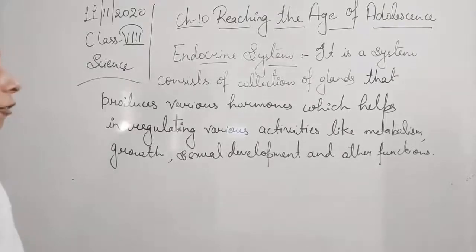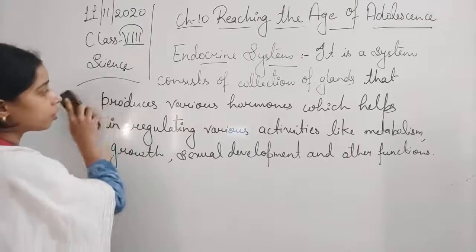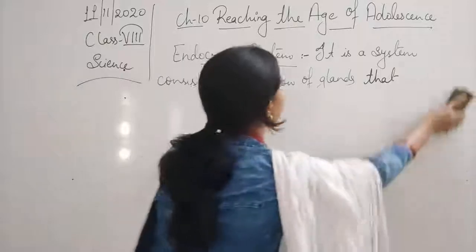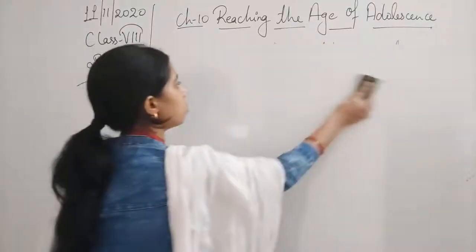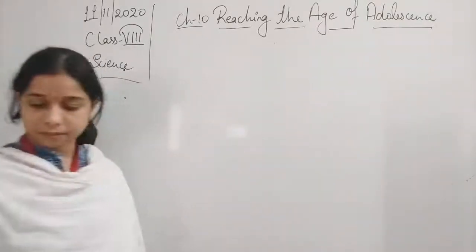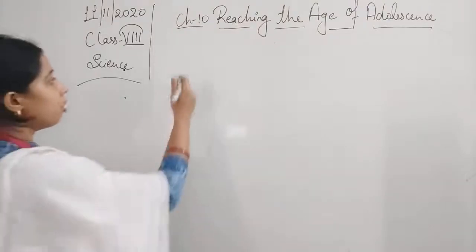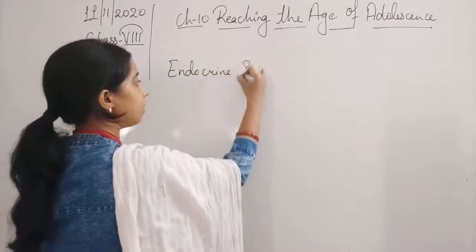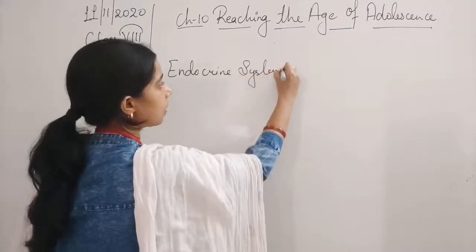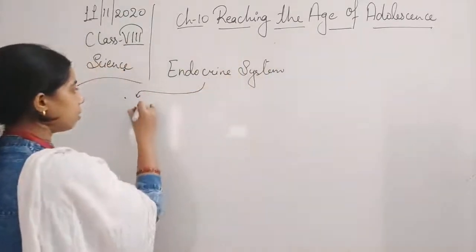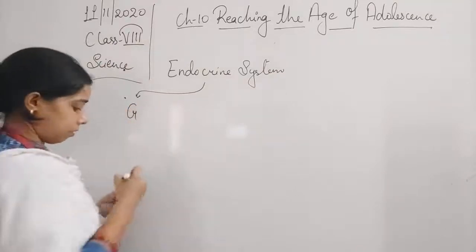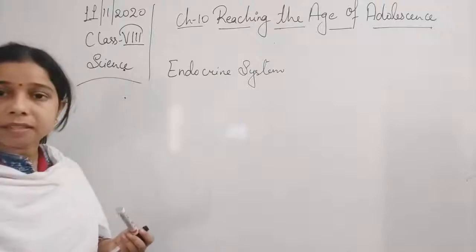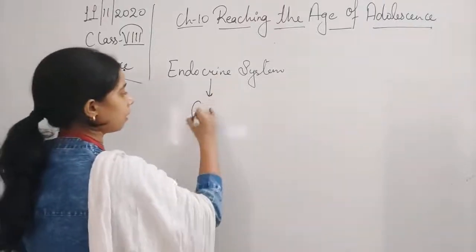Now, what are the different types of glands included in the endocrine system? So you see students, we have studied the endocrine system. This endocrine system consists of glands.